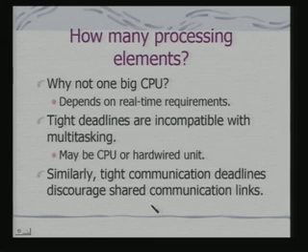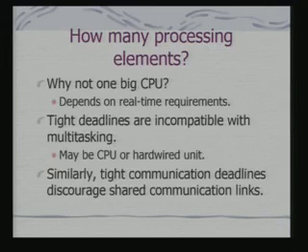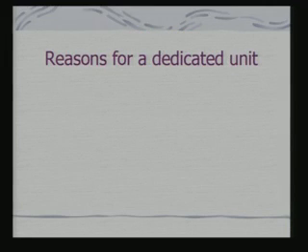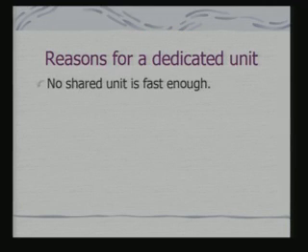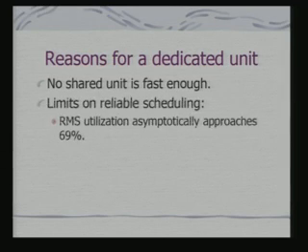So in that case, we might need to build a dedicated communication link using the configurable logic facility available on our platform. So, therefore, what would be the reasons for having a dedicated unit? We shall have dedicated units only when the shared unit is not fast enough to meet our timing constraints as well as our deadline requirements.